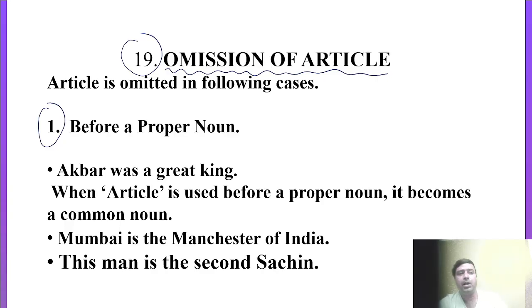Supposing if I say you are the Sachin, you are an Einstein of India. So actually you are not an Einstein, but you have that type of qualities, that type of traits, merits. I am just comparing you with that particular person who has the same qualities, right? Like Kashmir is the Switzerland of India. We know very well that Kashmir is not Switzerland, but Kashmir has that type of beauty that we are comparing it with another actual country, right? So I hope you got this particular point.